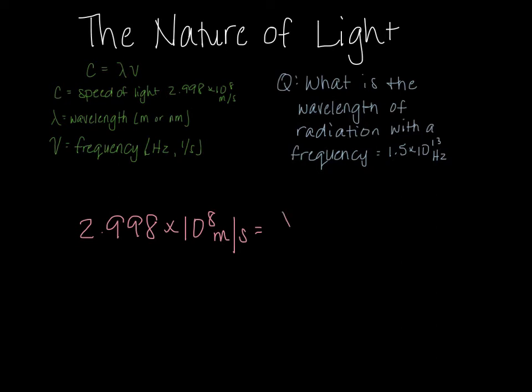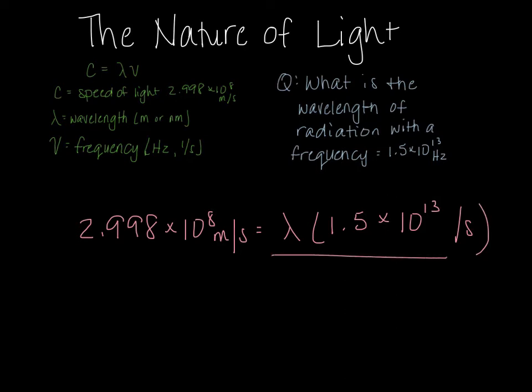We don't know, that's what we're solving for. So lambda times our frequency, 1.5 times 10 to the 13th. And to keep my units consistent, since I have seconds over here, I'm going to write, instead of hertz, 1/second. Okay, or I could also write it just as per second.